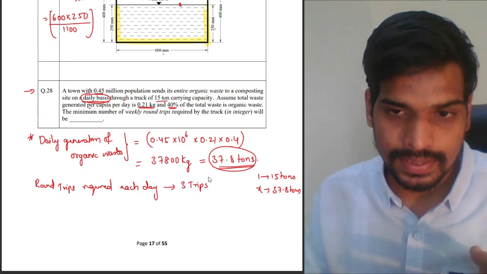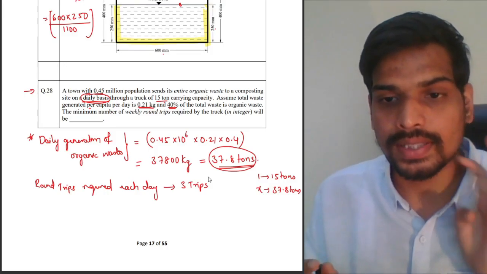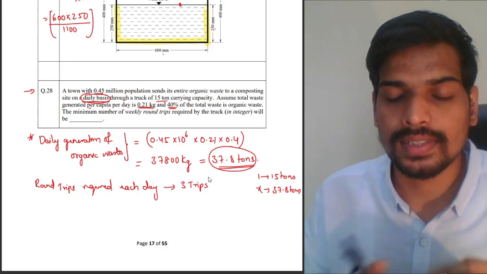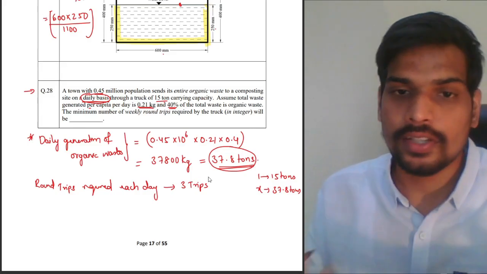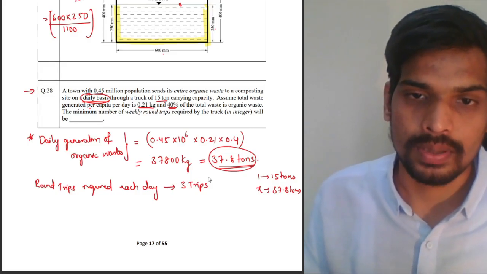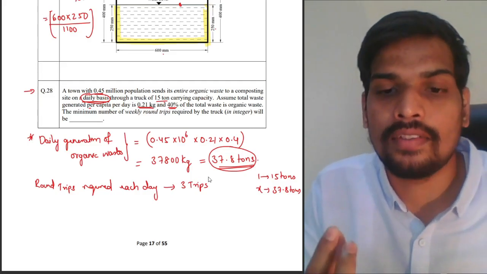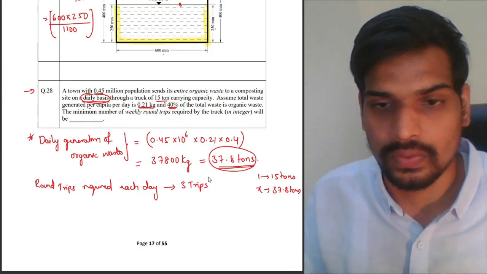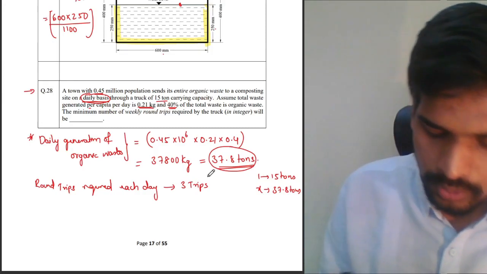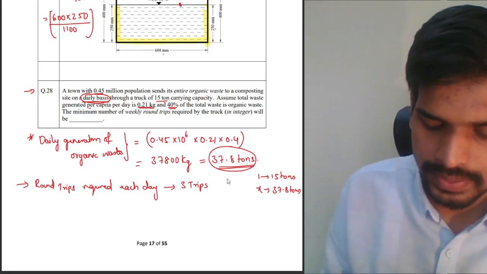First trip, full capacity the truck can carry. Second trip, full capacity the truck can carry will be done with 30 tons. Remaining 7.8 tons, there is no other way but you require one more trip. I cannot say I will do only half trip and carry the 7.8 tons waste. No, you will require one complete trip. So daily round trips required will be 3 trips.